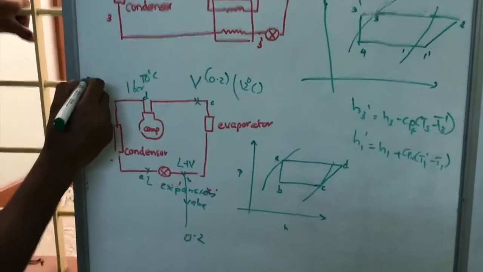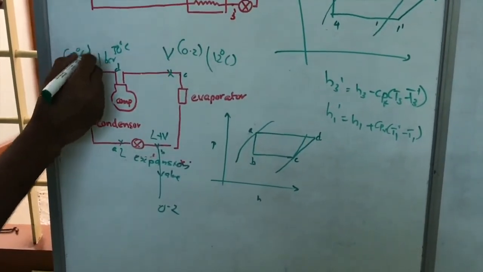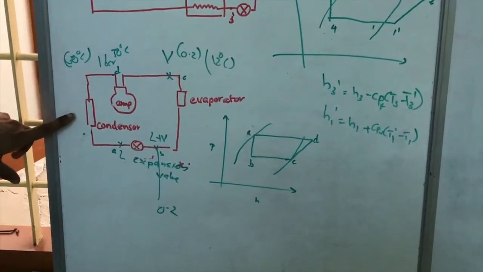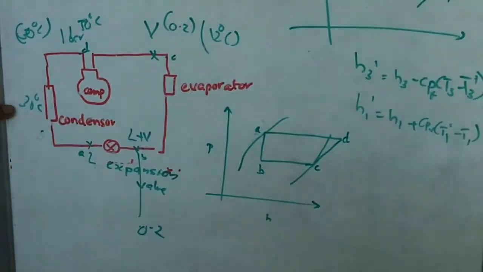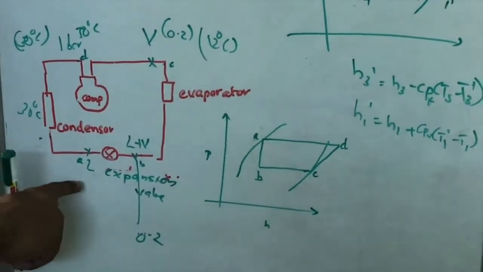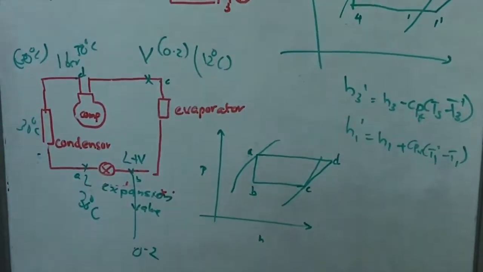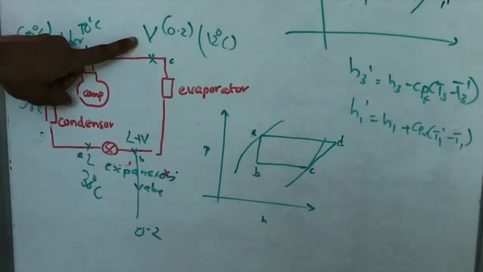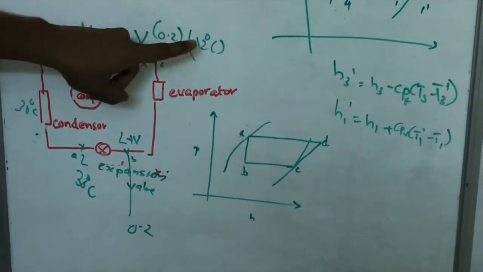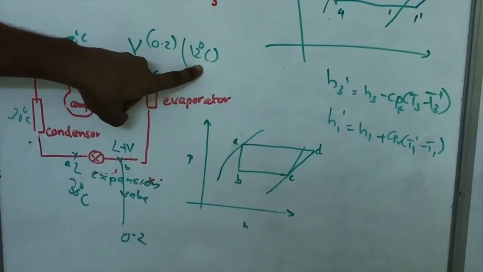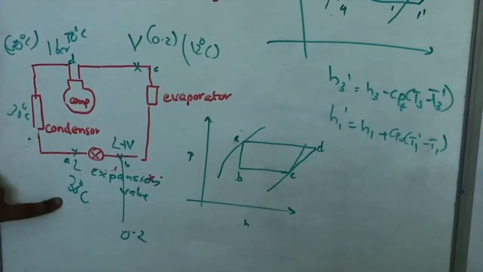Let us take that at 1 bar the boiling temperature is 30 degrees Celsius. That means at 30 degrees Celsius condensation will occur. So after condensation, the liquid coming here will be at 30 degrees Celsius. That means the vapor here has a temperature of 12 degrees Celsius, but the liquid here has a higher temperature of 30 degrees Celsius.